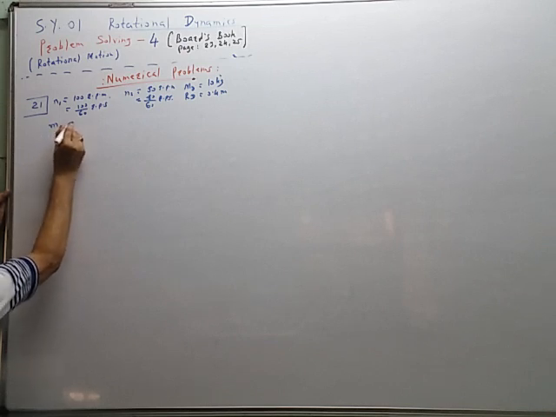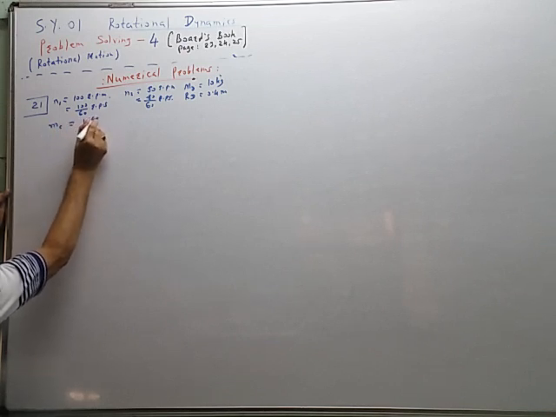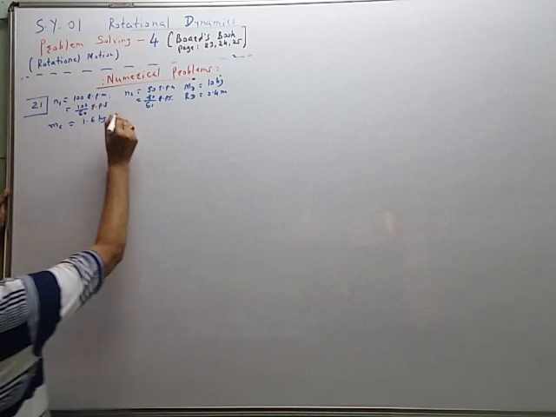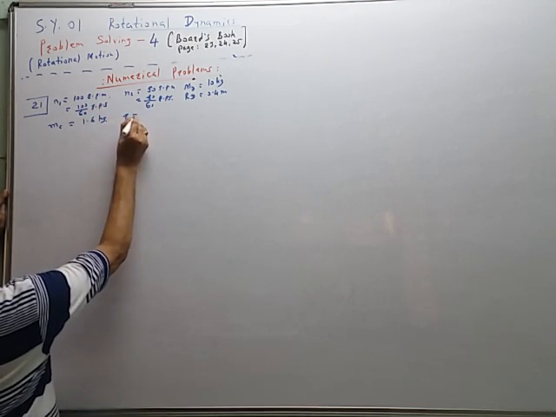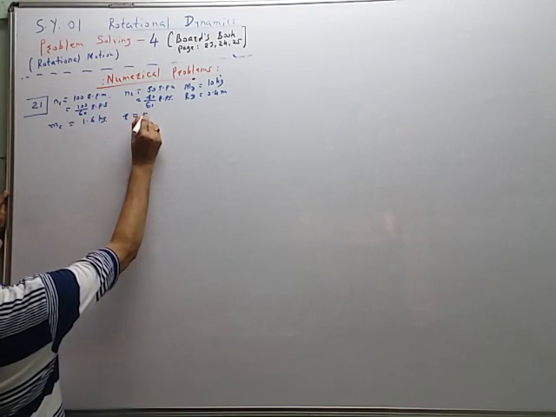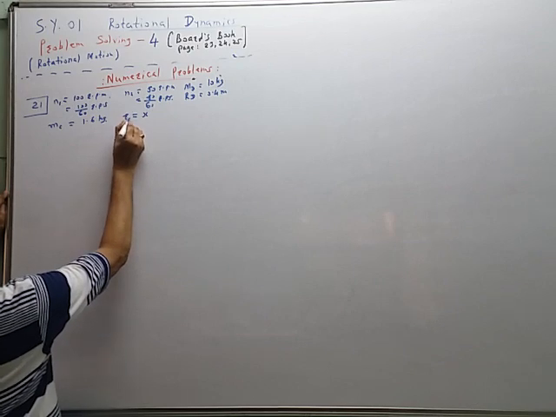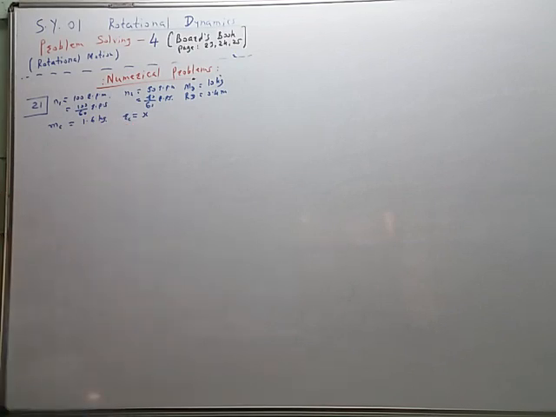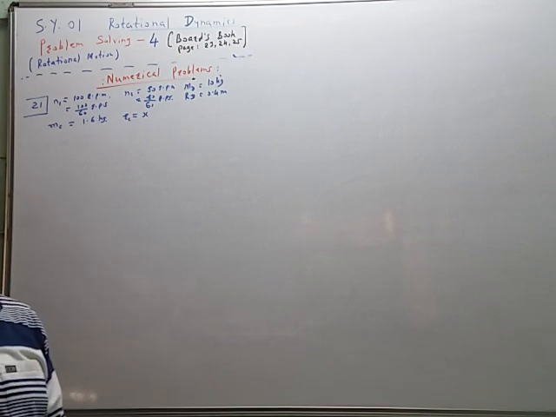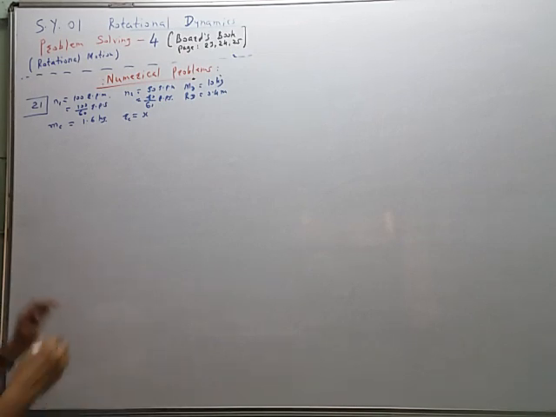Mass of the clay is equal to 1.6 kilograms. The radius of the circular path, the radius of the clay, is equal to x. x is equal to question mark.